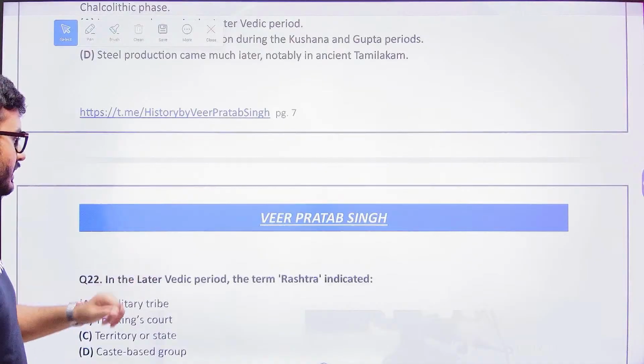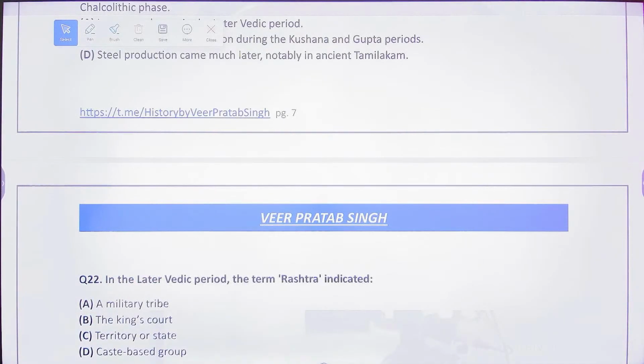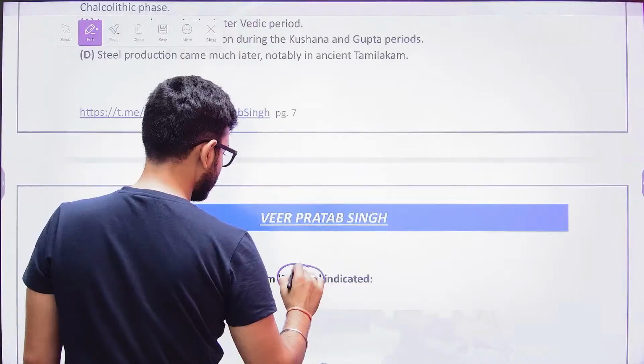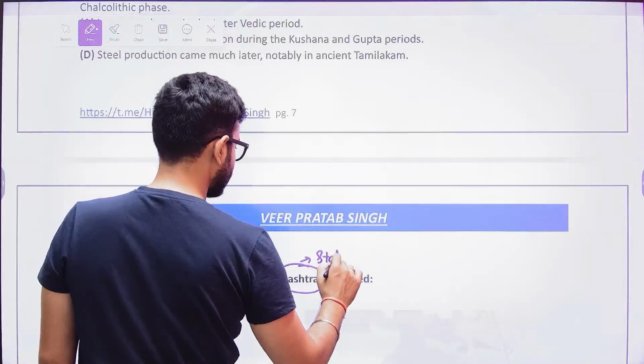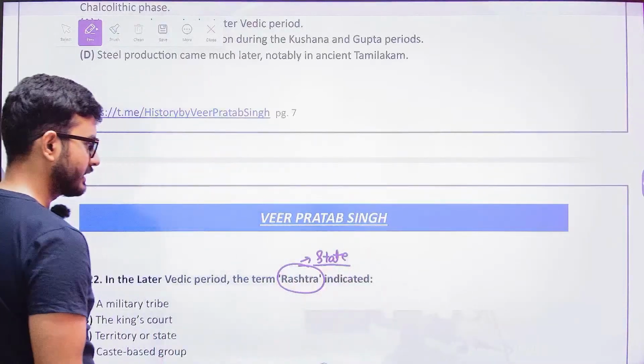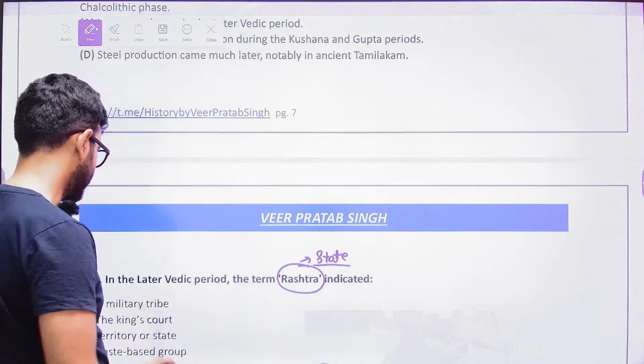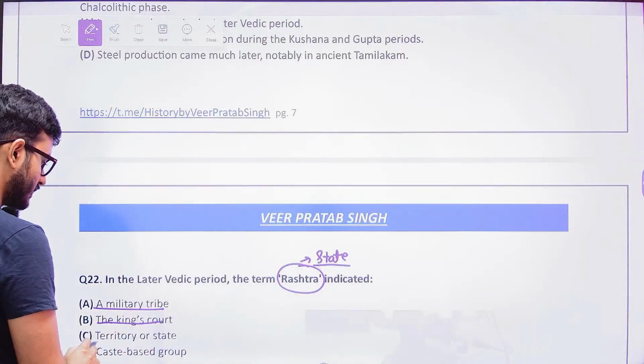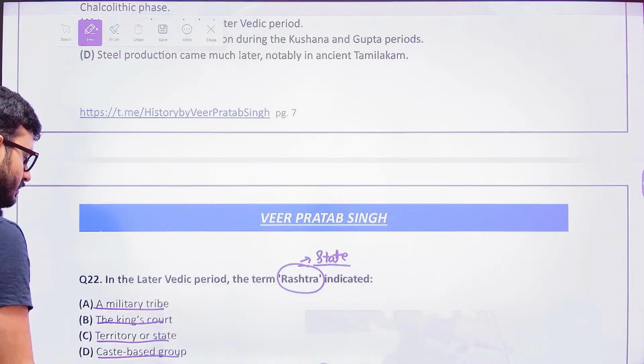The next one is, in the later Vedic text, the term Rashtra is going to indicate what? The concept of Rashtra, the state system, generally emerged during the later Vedic time period, prior to the Mahajanpadas age. So was Rashtra a military tribe? Was it a king's court? Was it a territory or a state, or was it a caste based group?